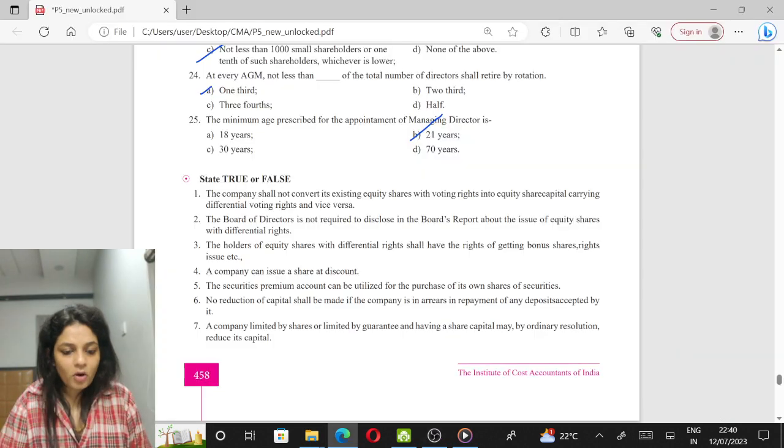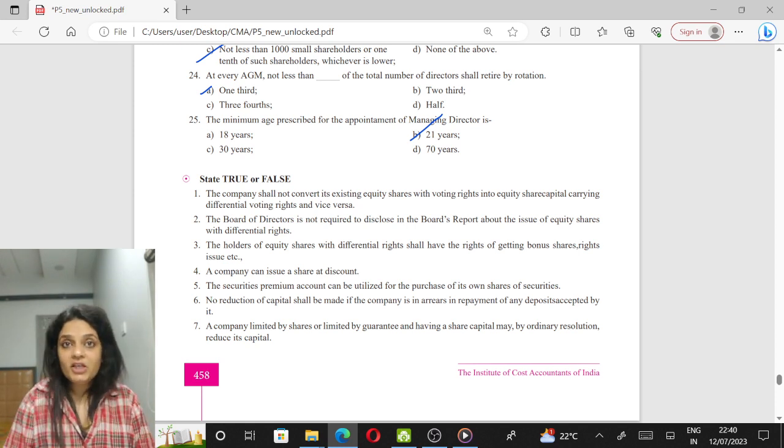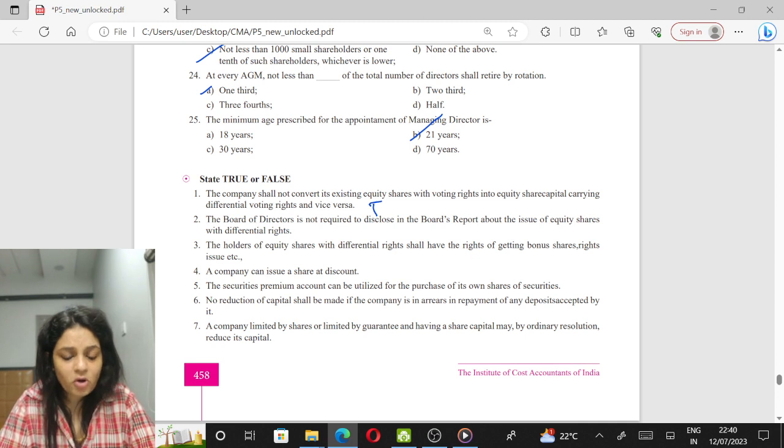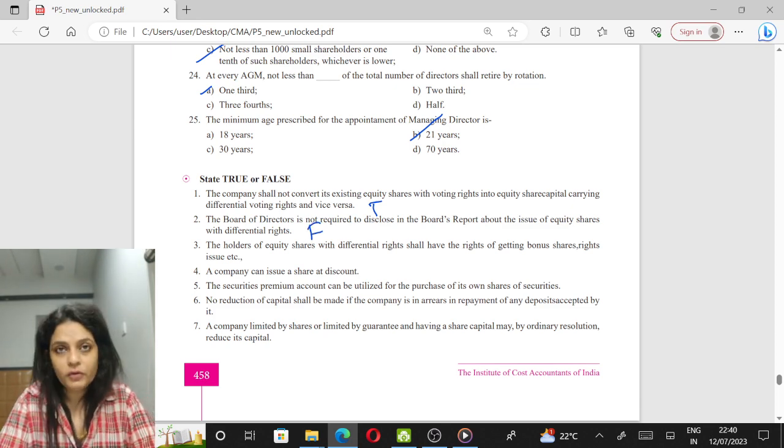The company shall not convert its existing equity shares with voting rights into equity share capital carrying differential voting rights. Yes, and vice versa. Yes, a company can issue, but they cannot convert. This is true. Board of directors is not required to disclose in the board's report about the issue of equity shares with differential rights. They have to disclose. This is false. They have to disclose.